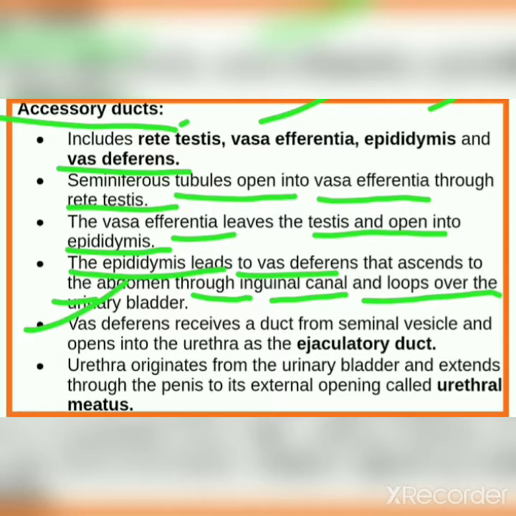The vas deferens receives a duct from the seminal vesicle and opens into the urethra as the ejaculatory duct. The urethra originates from the urinary bladder and extends through the penis to its external opening called the urethral meatus.